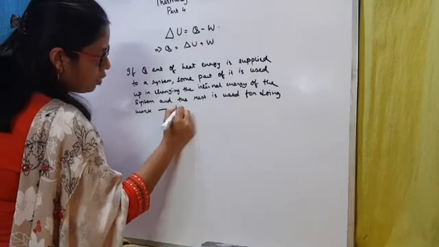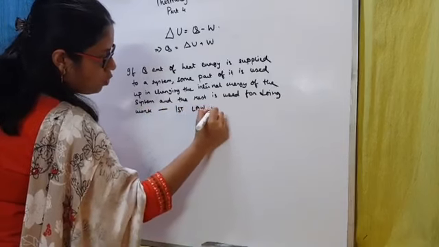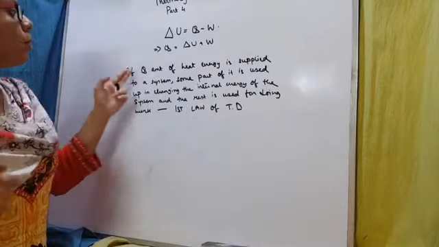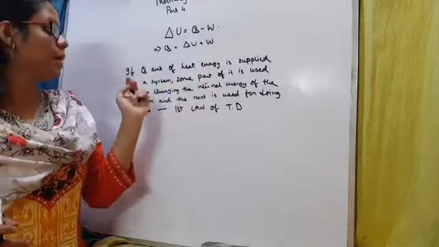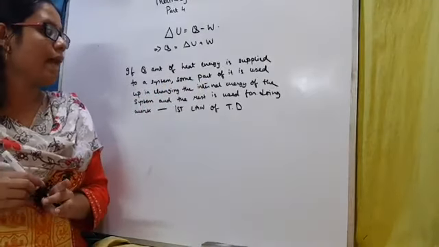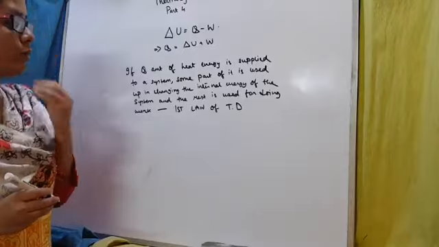This is the first law of thermodynamics. If Q amount of heat is supplied to a system, some part of it is used up in changing the internal energy of the system, and the rest of it is used up for doing work.